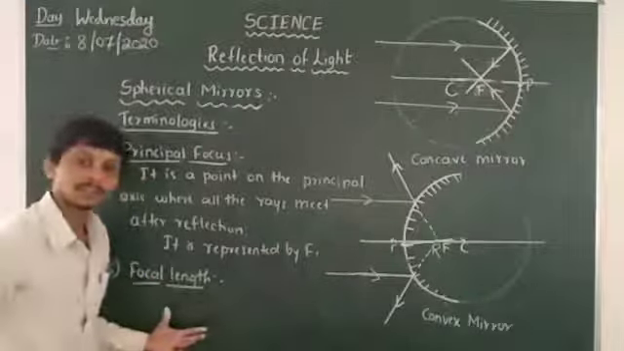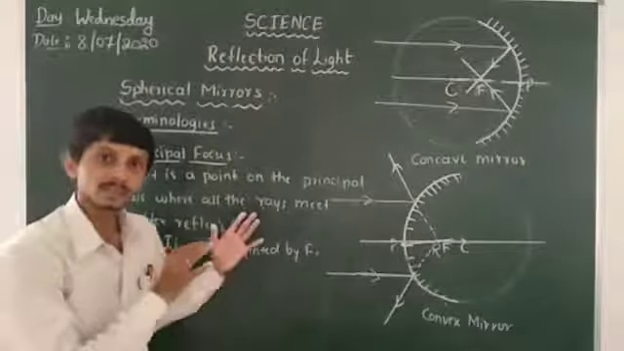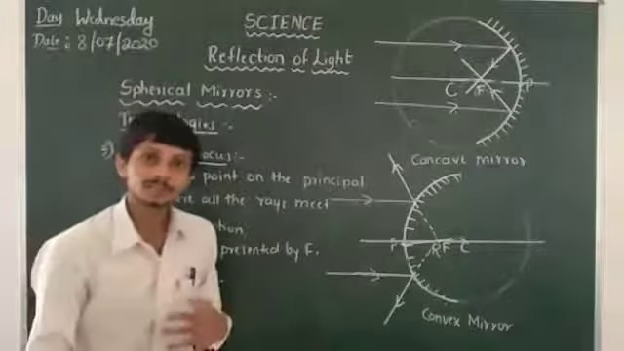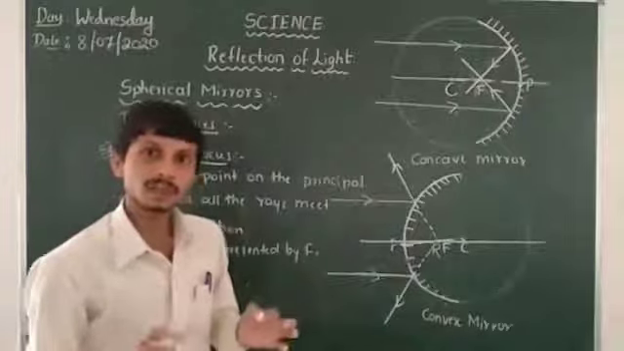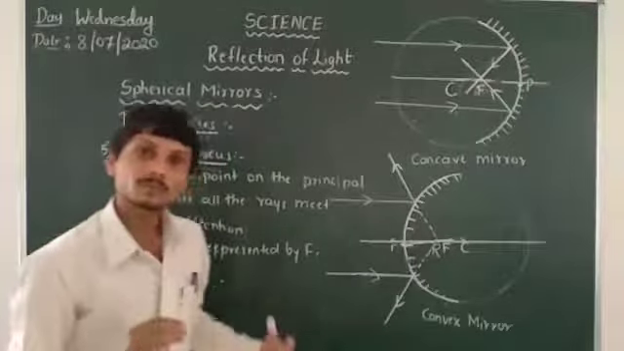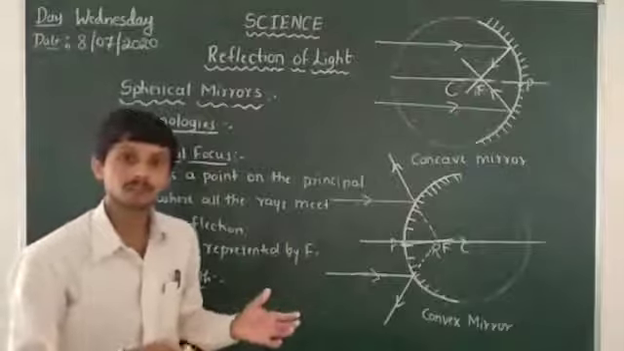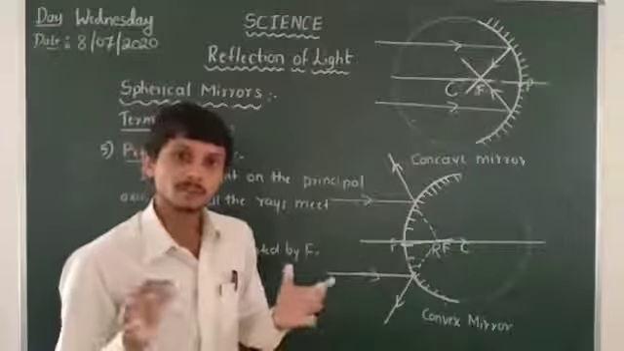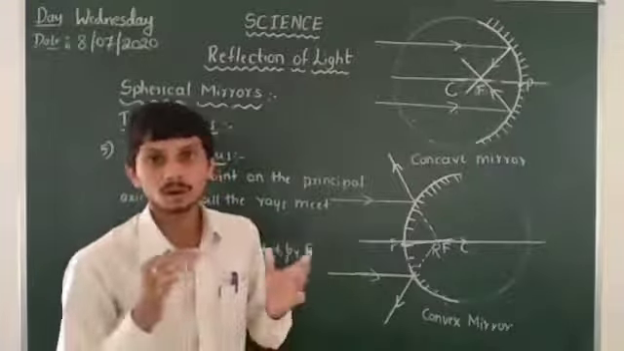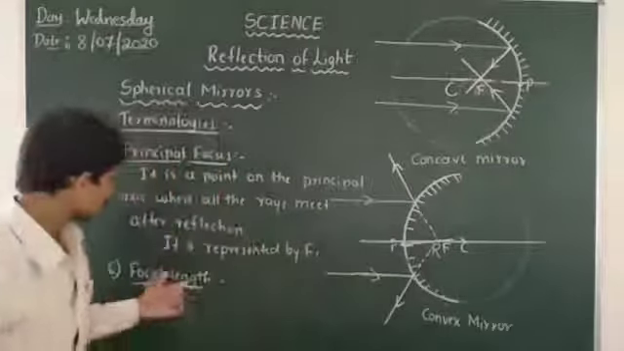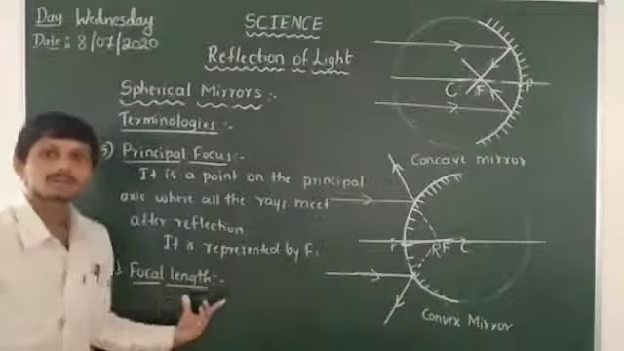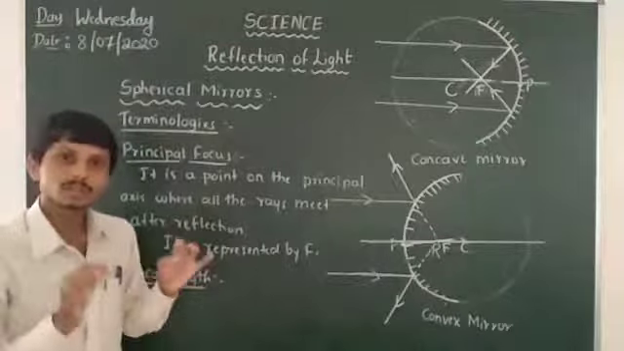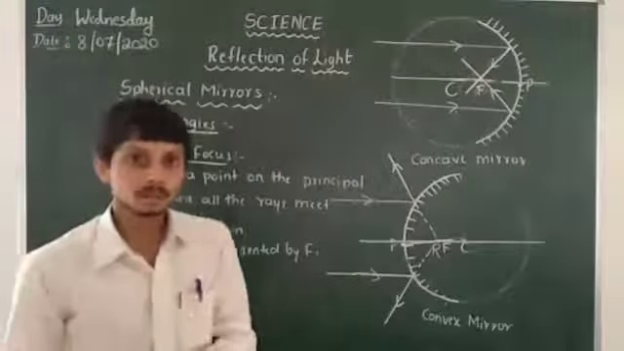Focal length is a very important term in this chapter on light, because we have to try some experiments with regard to it. We have to find out the focal length of the concave lens, of the convex mirror, of the concave mirror. So we judge a concave mirror or convex mirror by the terminology of focal length.